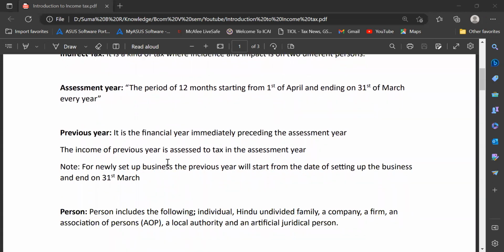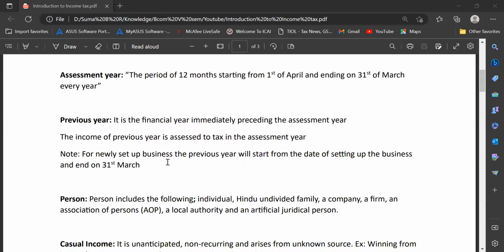Say, for example, if I say I have earned my salary income of 12 lakh rupees from 1st April 2021 to 31st of March 2022, that is called the previous year. I'm going to pay tax for the same thing in the assessment year, that is 2022-23. If I join a company as an employee or I set up a business somewhere in the middle of the previous year for the first time, then my previous year will start from the date when I'm actually setting up the business or when I first joined there as an employee.